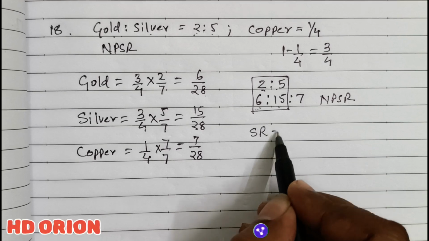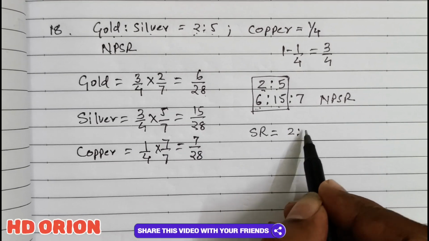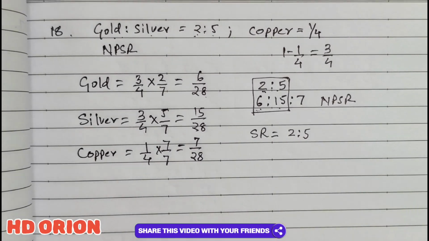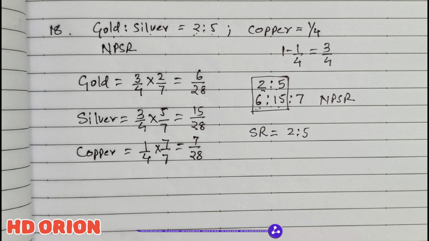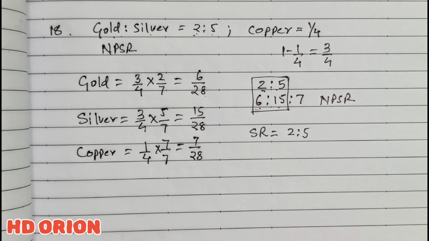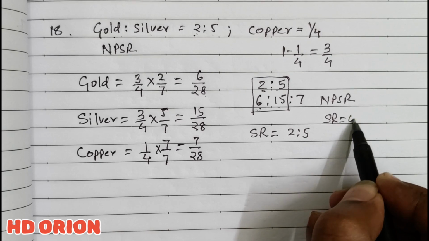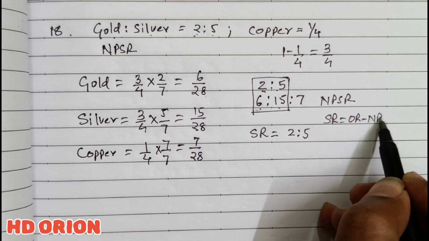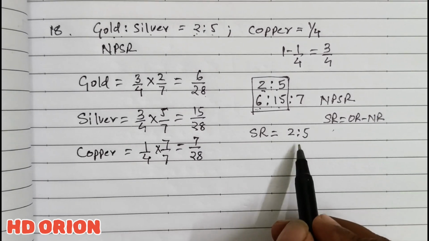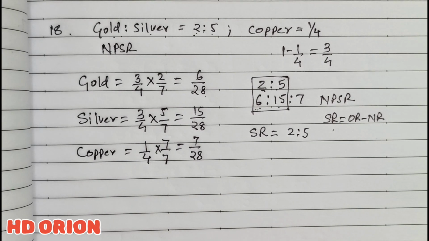So what is the sacrificing ratio? Sacrificing ratio is 2:5. Please understand this. This will save you time and you can score better marks by saving some time. And even if you calculate it, what is the sacrificing ratio? Sacrificing ratio is equal to old ratio minus new ratio. Even if you solve by this, you will get the same result.